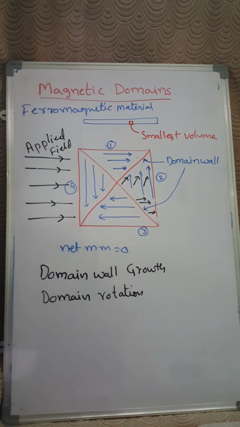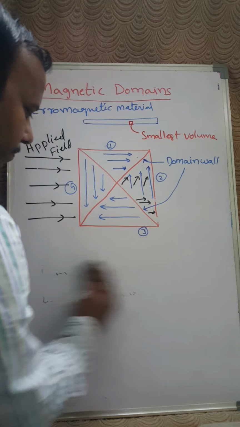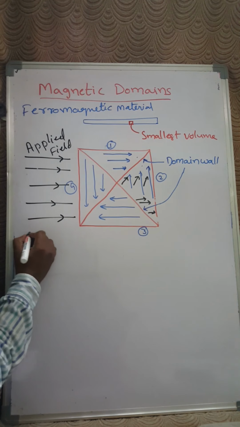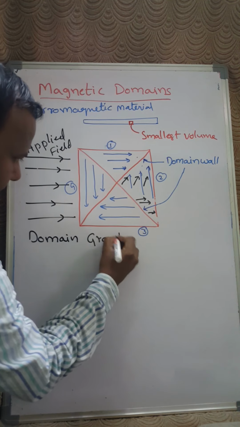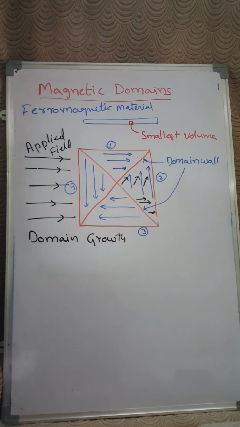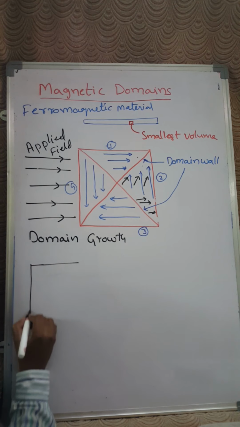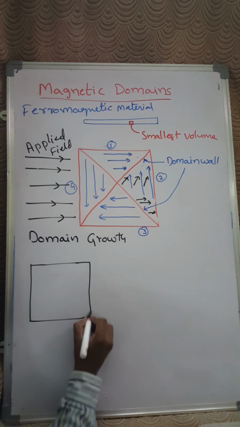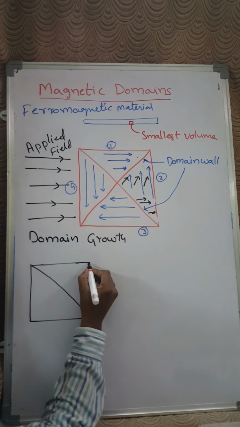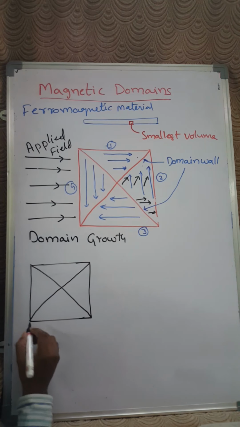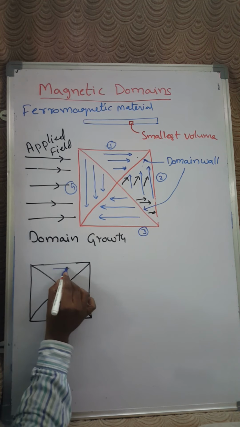Now let us see the same here. First I explain the domain growth. Same example I am going to take here. Let me take a domain. I am explaining the same previous example here. In this, spins are aligned in this direction.